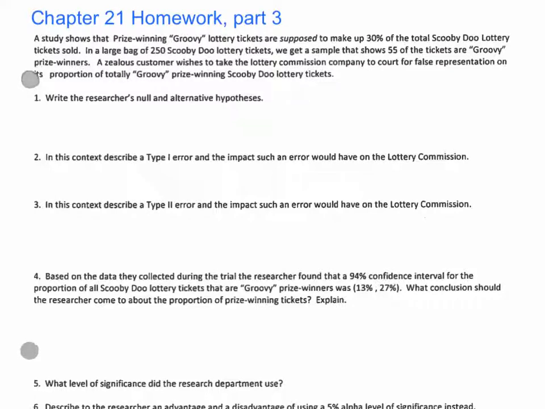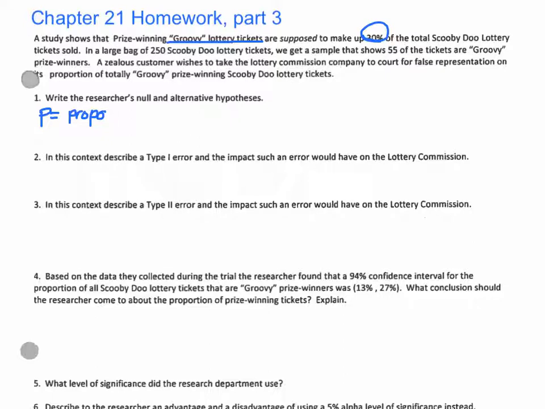All right, we're going to go ahead and do the second problem of Chapter 21, Homework Part 3. So this is, I think, page 58 in your packet. This is about the groovy lottery tickets that are supposed to make up 30% of the total Scooby-Doo lottery tickets sold. They take a sample of 250, of which 55 of them are groovy prize winners.